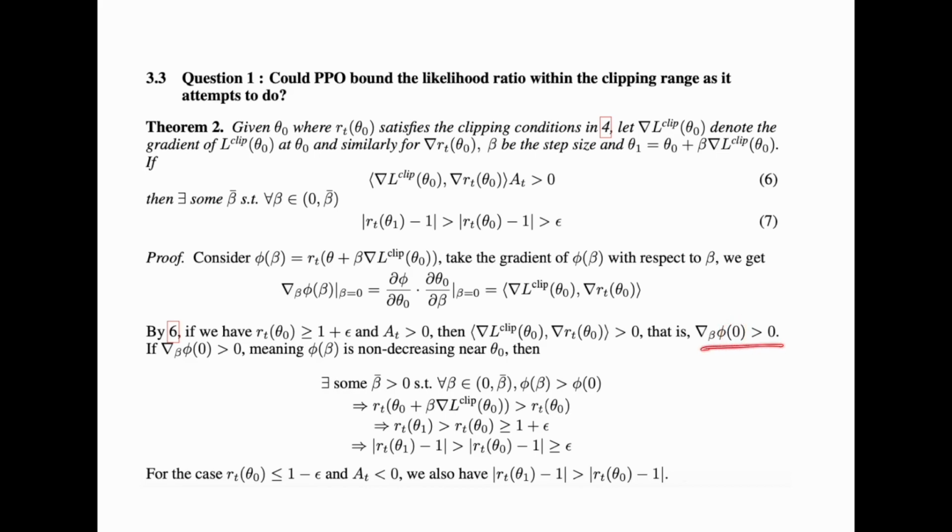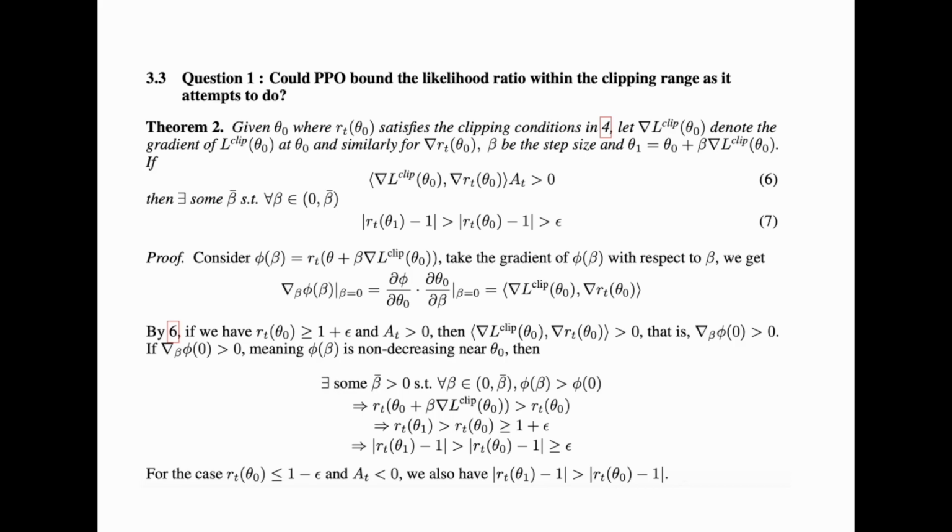This means that it is non-decreasing near 0, so any value greater than 0 but not too great would keep increasing. So for some beta bar, for all beta within this range, phi beta would be greater than phi 0. We know that because it is a non-decreasing function.